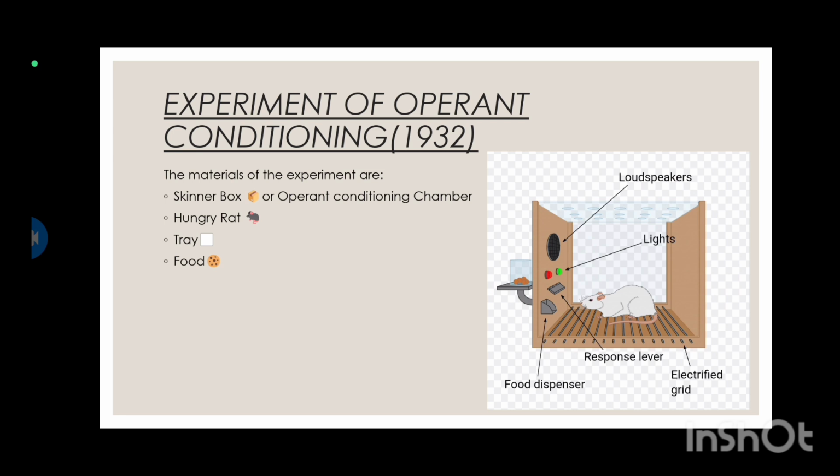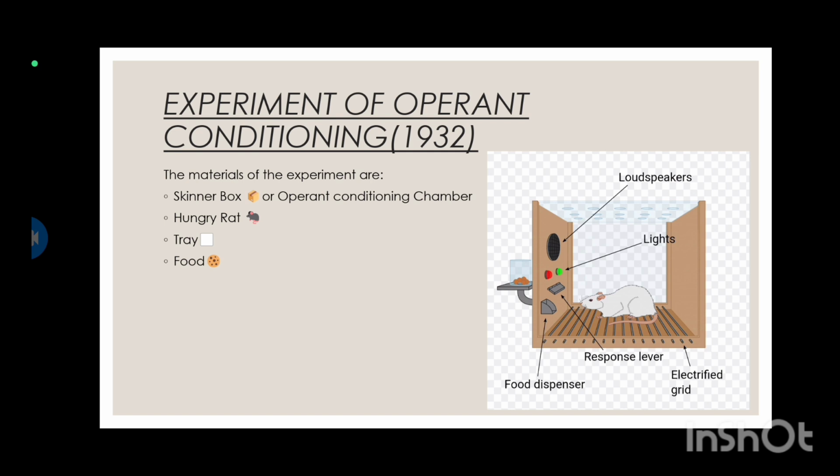The materials of the experiment are a Skinner box, or operant conditioning chamber, a hungry rat, a tray and food. Here we can see the rat in the Skinner box, with the lever, a tray, a container, an electric grid and the rat. A hungry rat is placed in the chamber, which was built so that the rat could move inside but could not come out. In the chamber, there was a lever connected to a food container kept on the top of the chamber.